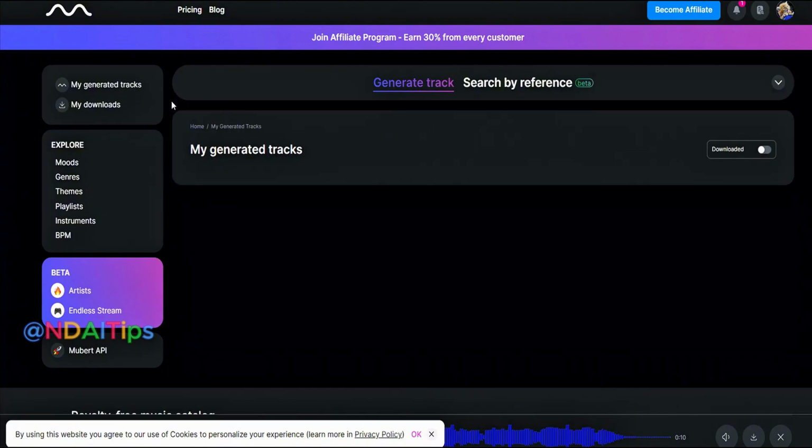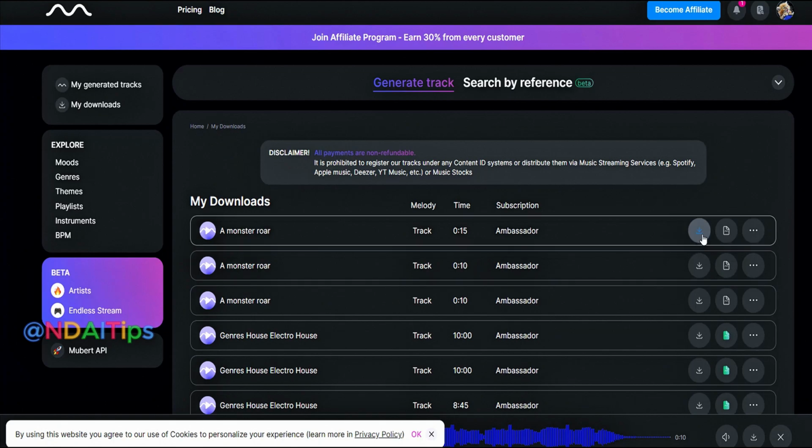Next, click on My Downloads to download the sound to your computer. Be sure to download the usage license file as well. Note, to avoid copyright claims, you need to add the link for Mubert in the description of your video. This tool is completely free, everyone.